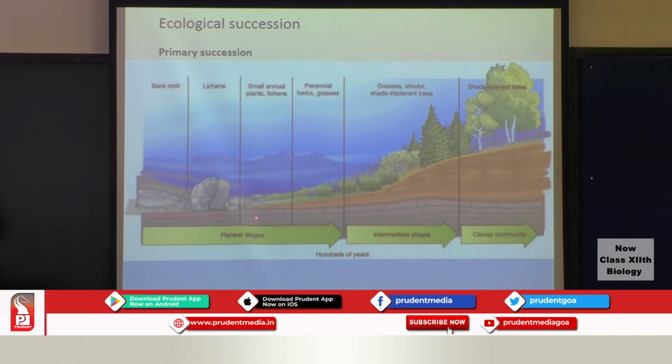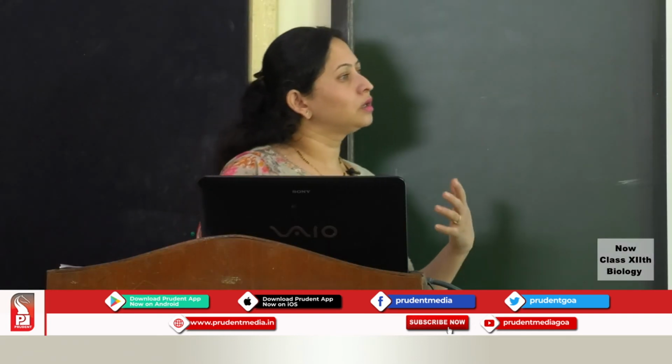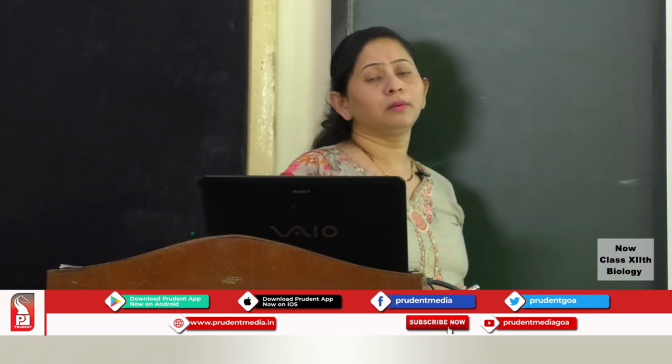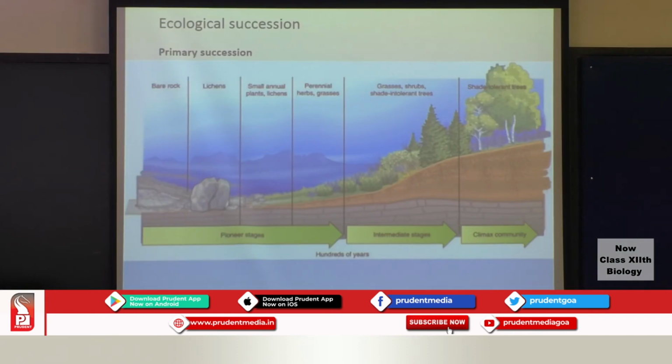Then you have the other intermediate species which are referred to as the seral stages. For example, after the lichens die, there will be more matter in that area, and the layers will increase. There will be more organic matter in the area, and this will be a suitable condition for the bryophytes to come and occupy the area.